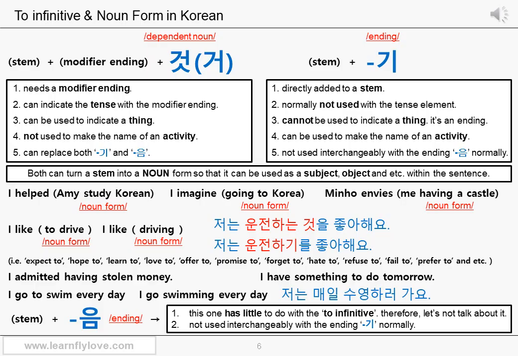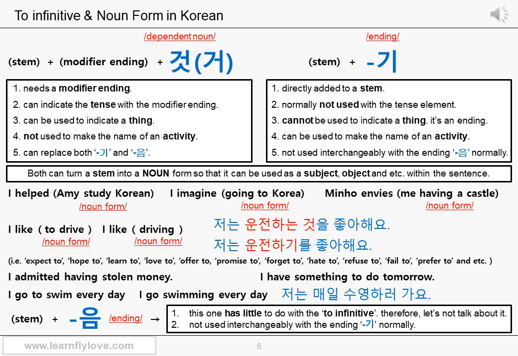The stem 수영하 plus the connective ending 러. Because of the verb 가요, you can use the connective ending 러, and it expresses the purpose of your action going. You might think go swimming is not about purpose. It's rather about just an action or activity.